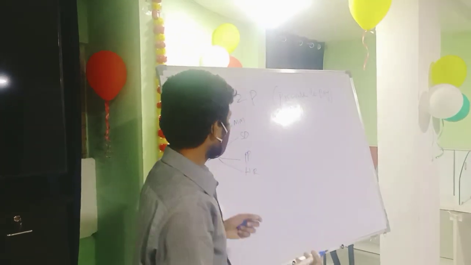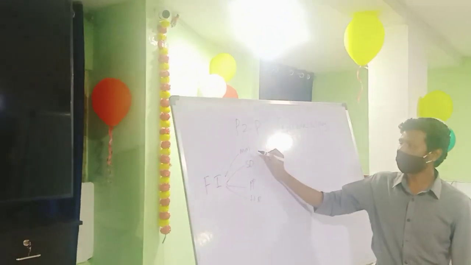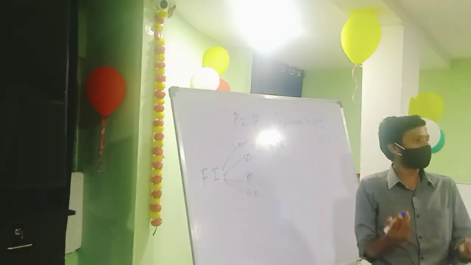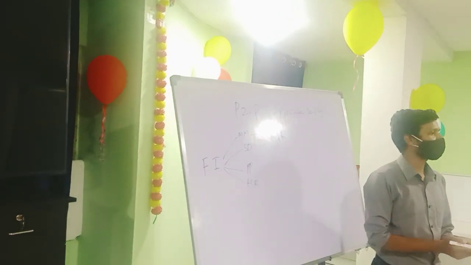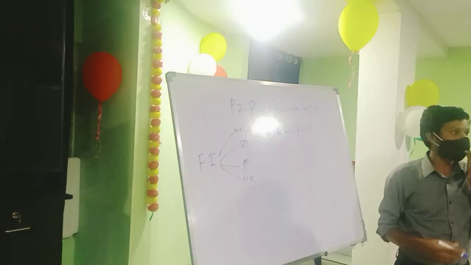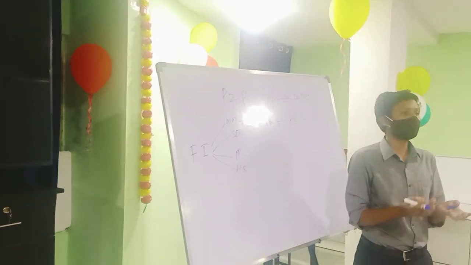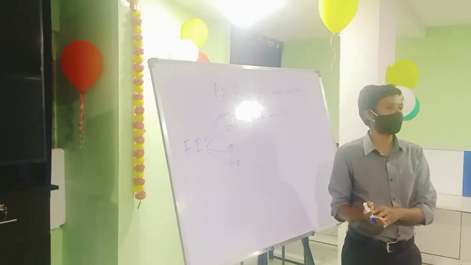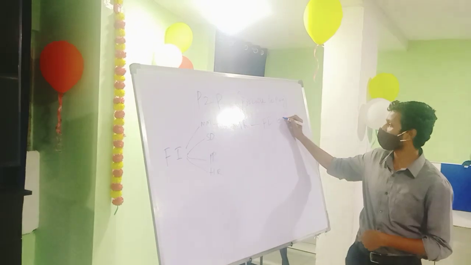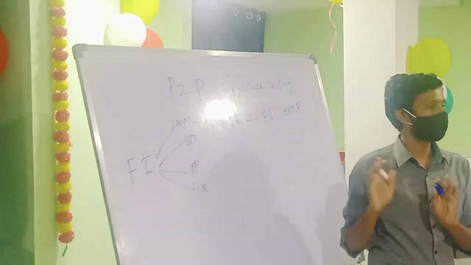When they require something, they cannot purchase directly. They'll have a purchase requisition. Whatever they require, they fill in a purchase requisition form, and that is sent to the finance department. They'll ask why you require it, what the last stock was, where it is, how you used it, and whether it is left out or not. They'll finalize that, and the finance head manager or finance lead will accept the purchase requisition.